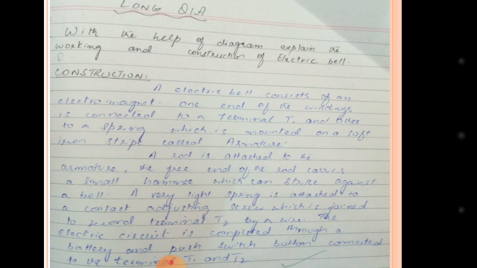A very light spring is attached to a contact adjusting screw which is joined to the second terminal T2 by a wire. The electric circuit is complete through a battery and push switch button connected to the terminals T1 and T2.